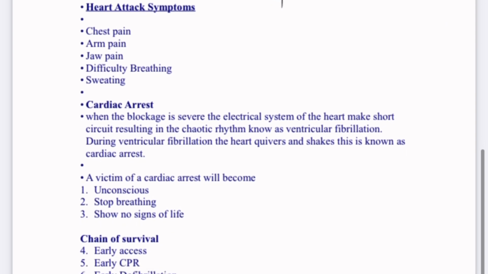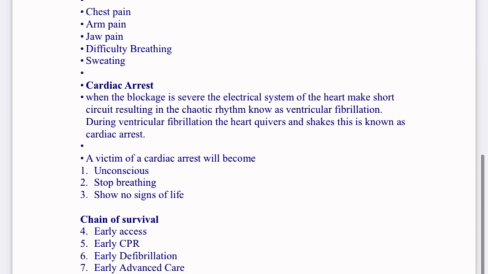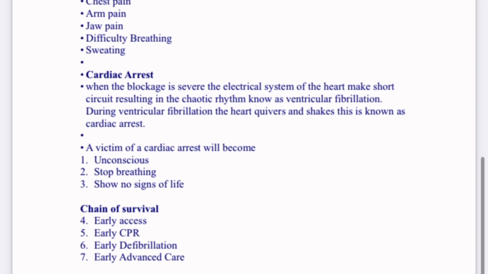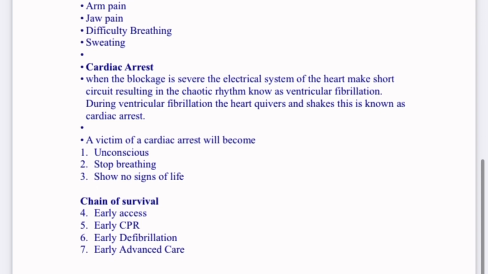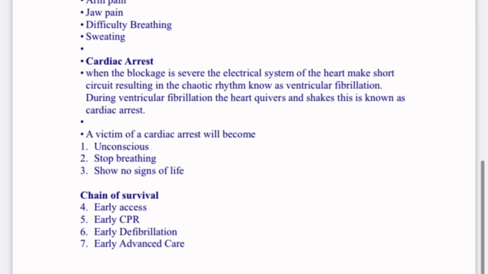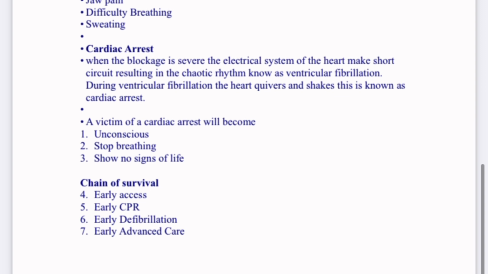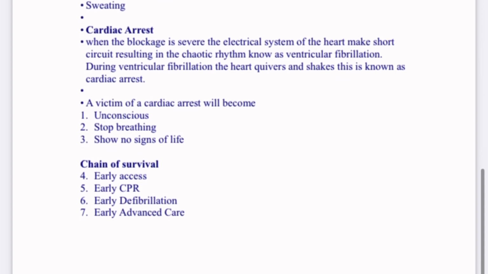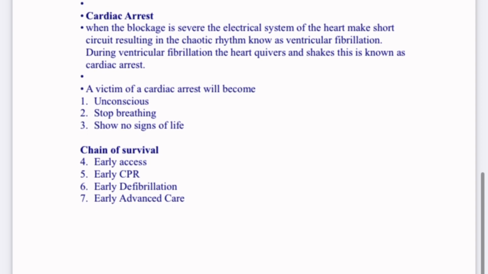In order to help a victim of a heart attack or cardiac arrest survive, we must follow the chain of survival. The chain of survival is early access, early CPR, early defibrillation, and early advanced care. That means find that person within 3 to 6 minutes.